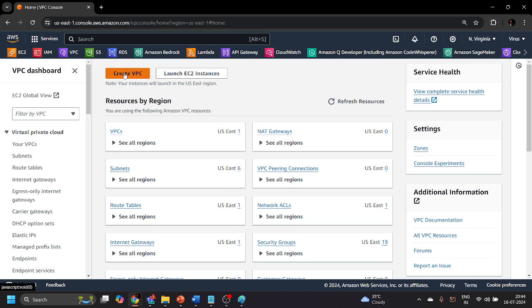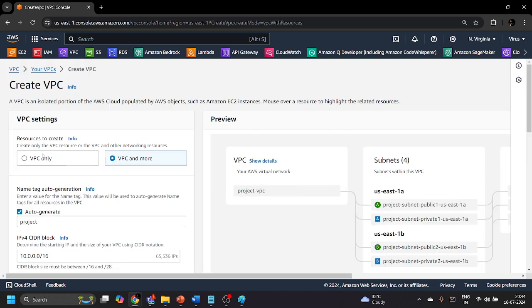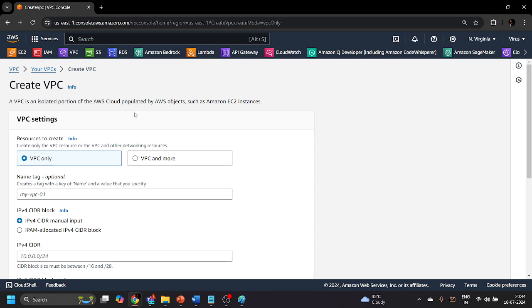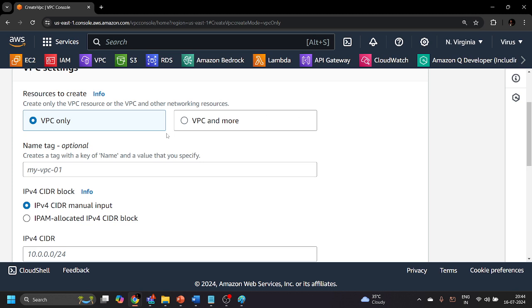Now we will have to create a VPC. So let's click on this create VPC button over here. Now we have multiple options available over here. Let me click on this VPC only, and let me zoom this page out a little bit. Okay. Now first we need to give a name to this particular VPC. Whatever name you want, you can give to this particular VPC. Now, in our case, let's give this VPC the name security VPC.